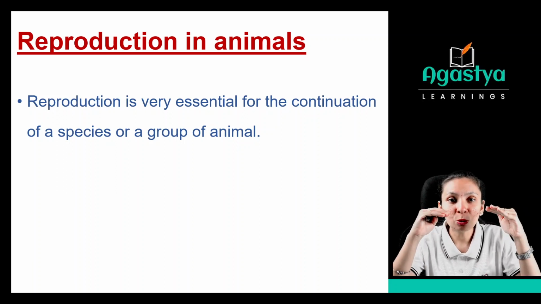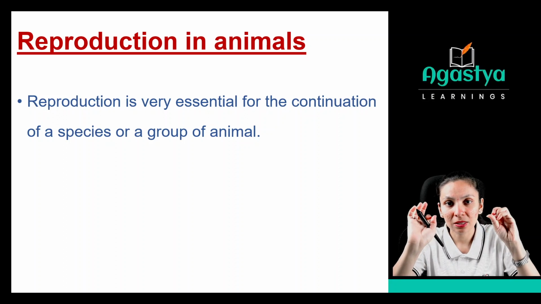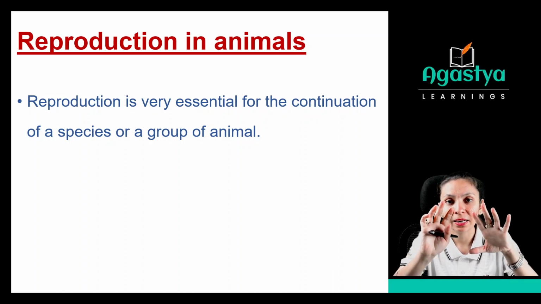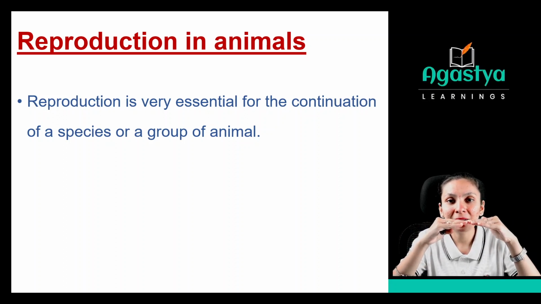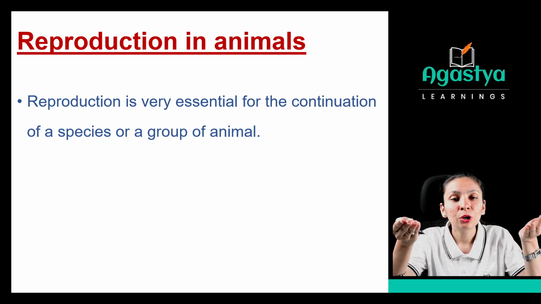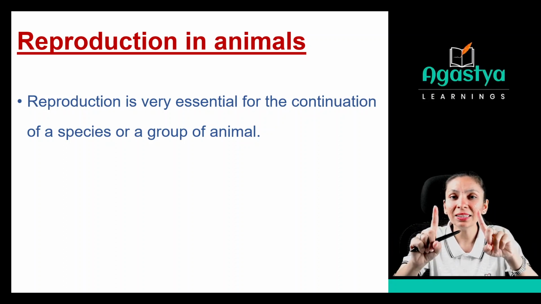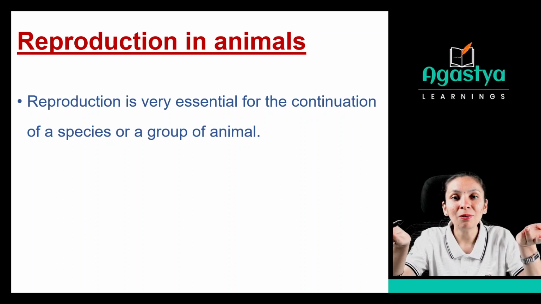See, if there is one horse, and they are not producing a new one, if no baby horse is there or no baby frog is there, then what will happen? After the parent dies, then who will follow them? No horse will be there, no frog will be there, no cat will be there, no cow will be there. If only one is there, they will live their life and die. But what about the future generation?